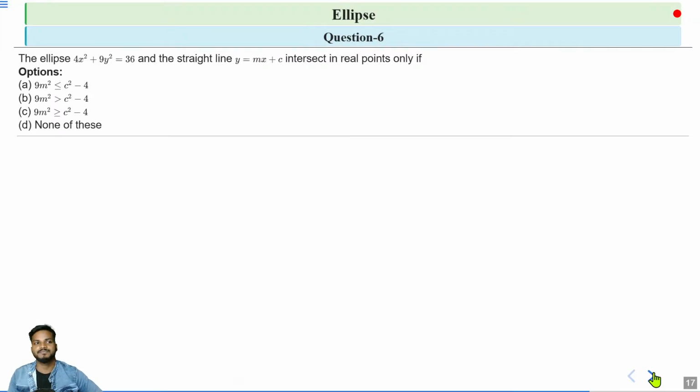Question number 6. The ellipse 4x² + 9y² = 36 and the straight line y = mx + c intersect in real points only if: option A, 9m² ≤ c² − 4; option B, 9m² > c² − 4; option C, 9m² ≥ c² − 4; and option D, none of these. So try this question.